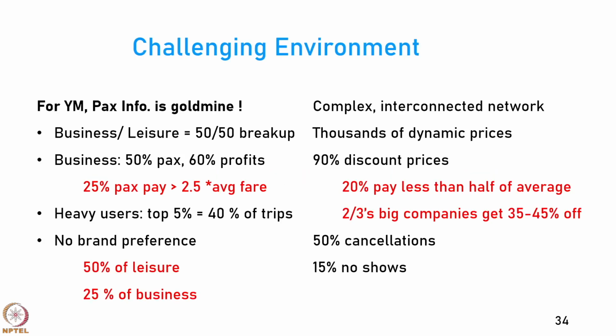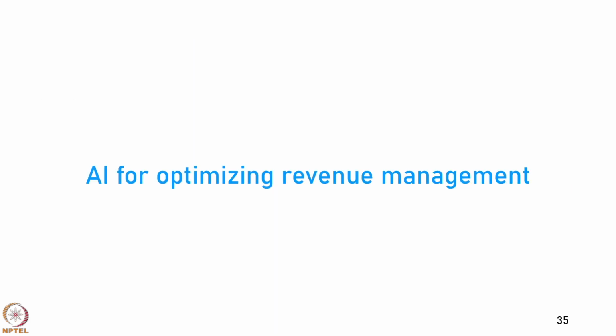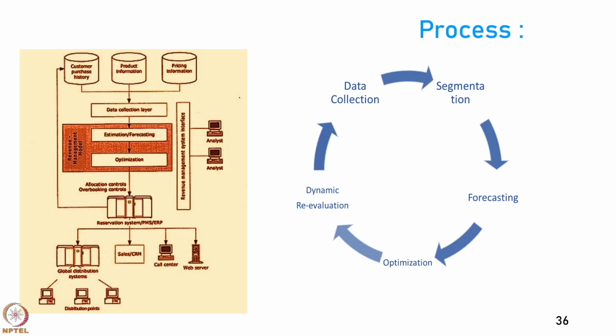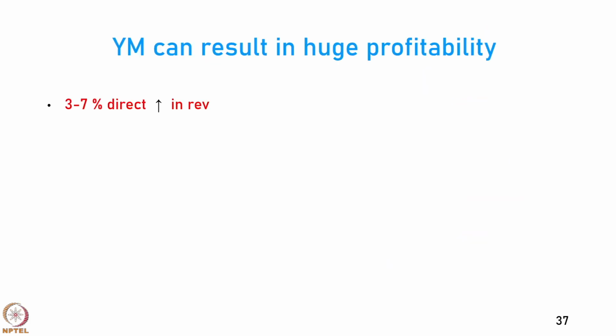So, basically what we are saying is that if you have this kind of information regarding your passengers, you can do better yield management. If these numbers change and you do not have the information, you could go wrong. As I mentioned, AI is a very useful tool for optimizing revenue management, because if you collect data and segment the data, you can use it for forecasting, optimization, and dynamically you can reevaluate and process.